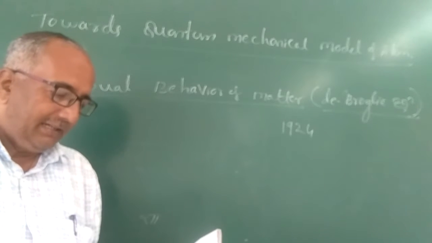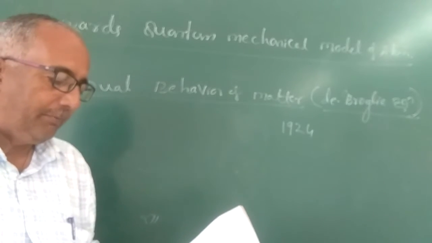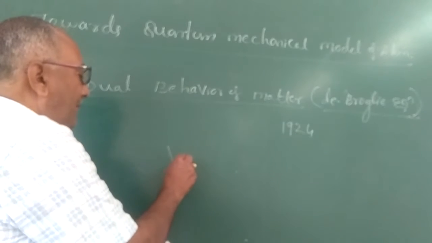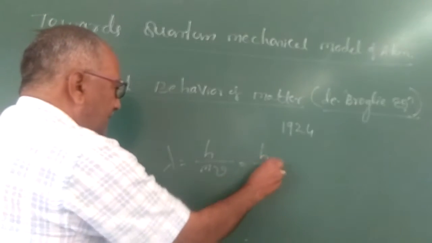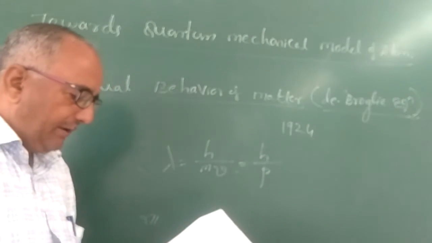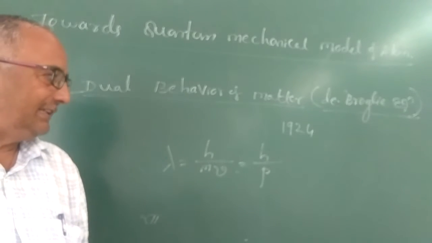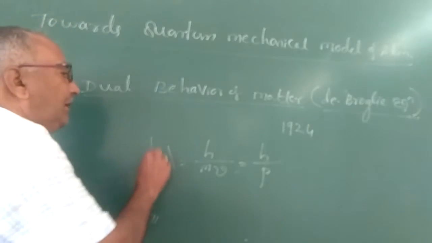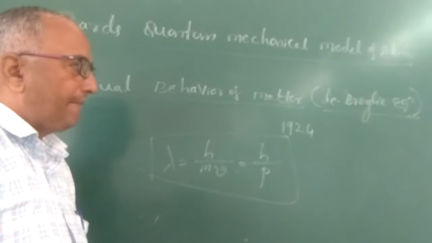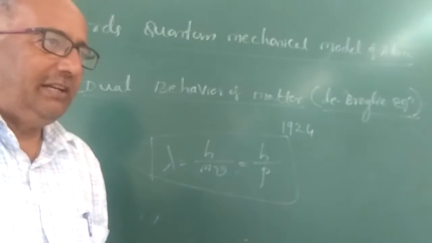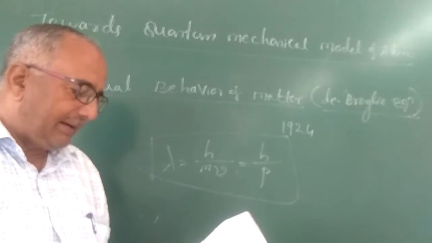From this analogy, de Broglie gave the relation between the wavelength and momentum of the particle: lambda is equal to h divided by m into v, or lambda is equal to h divided by p, where p is the momentum of the particle. This is called the de Broglie equation, and it can be derived from two equations: Einstein's equation and Planck's equation.